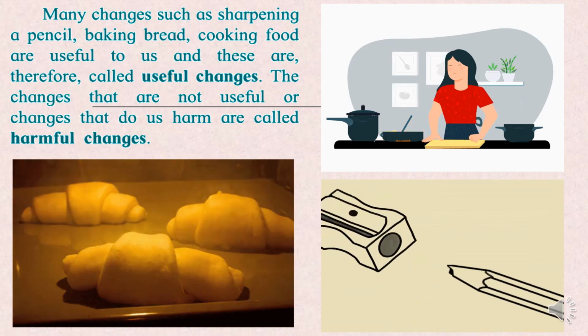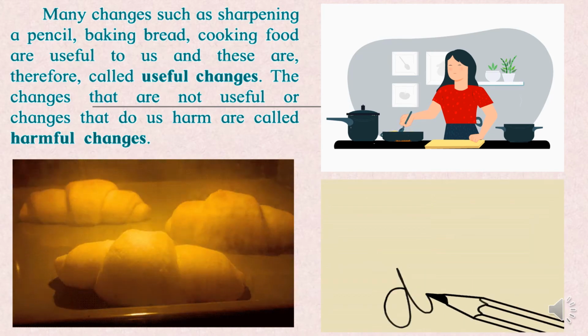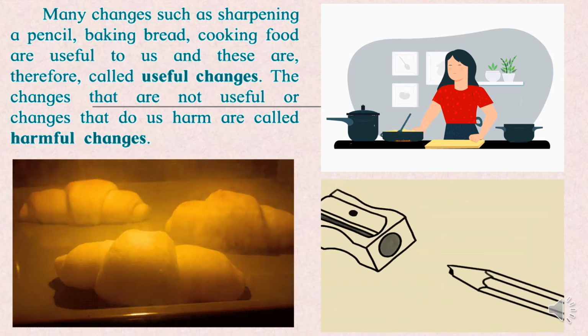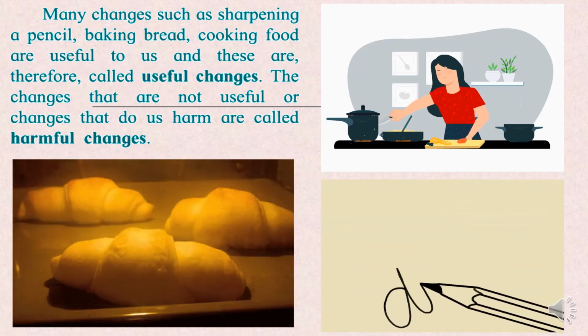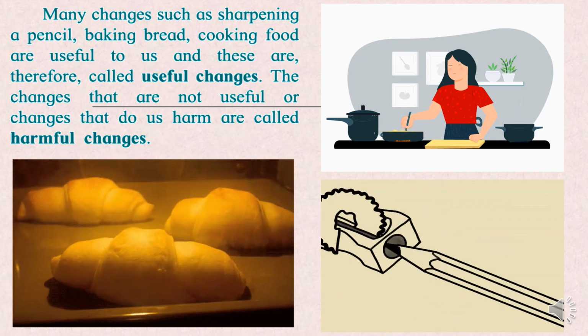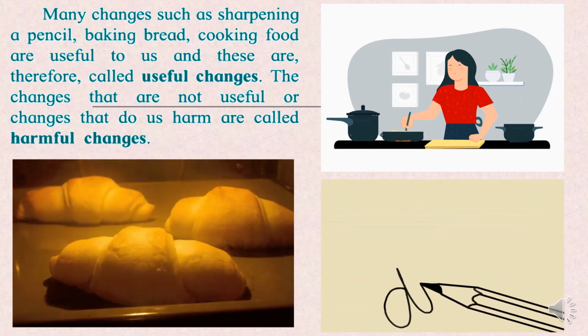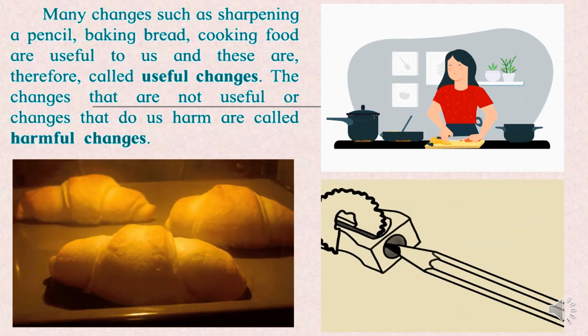Okay, so useful changes you've understood, harmful changes you've understood. Very simple one, ये तो बहुत बड़ी बात है, wars and all, but a very simple thing is spoilage of food. अगर खाना ख़राब हो जाता है, जल जाता है, or if you add something which is spoiling the entire taste of the food, that is also coming under harmful changes.